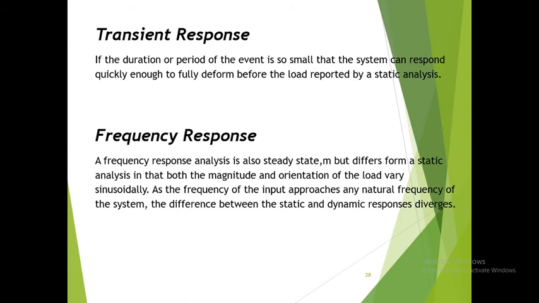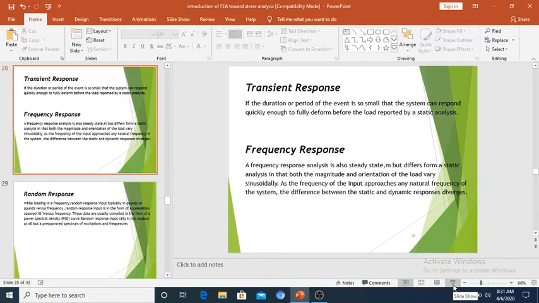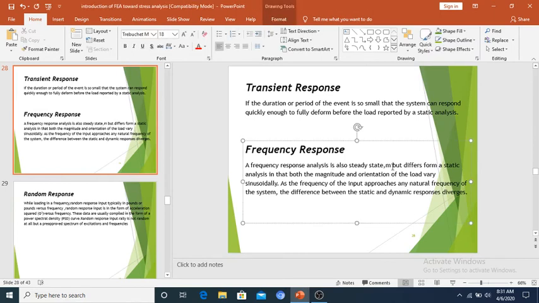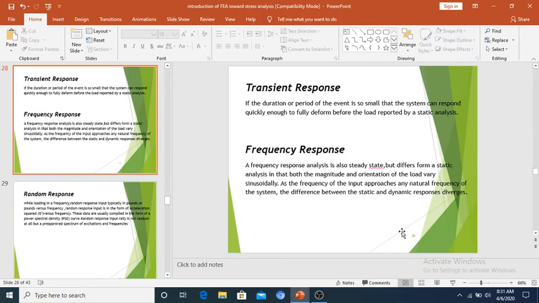So transient response: if the duration of the event is so small, the system can respond quickly enough to fully deform before the load is removed, as in a static analysis. For frequency response, the analysis is also steady state, but it differs from a static analysis in that it varies the magnitude and duration of the load sinusoidally. As the frequency of the input approaches any natural frequency of the system, the difference between the static and dynamic response diverges, right?